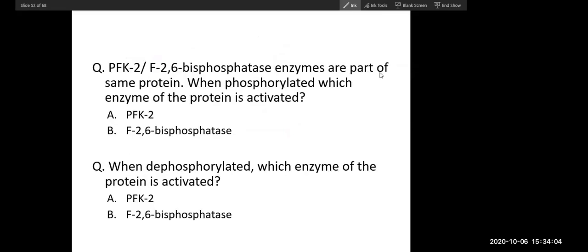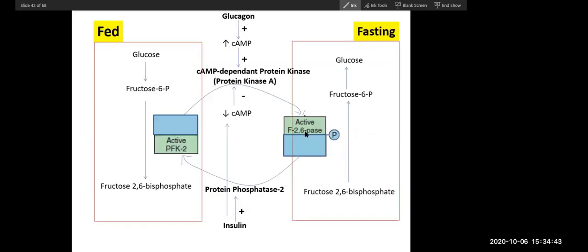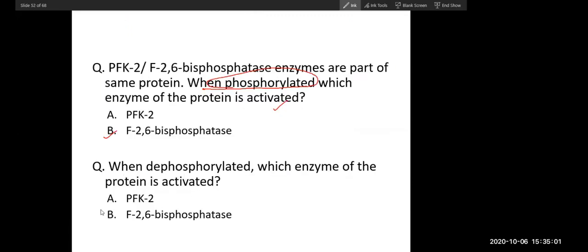It is logical ability. PFK2 and fructose 2,6-bisphosphatase enzymes are part of the same protein. When phosphorylated, which enzyme of the protein is activated? Phosphorylated means fasting. Fasting, what is activated? I think PF2, B. Okay, fasting. Yes? Now, automatically, in the phosphorylated condition, this is the